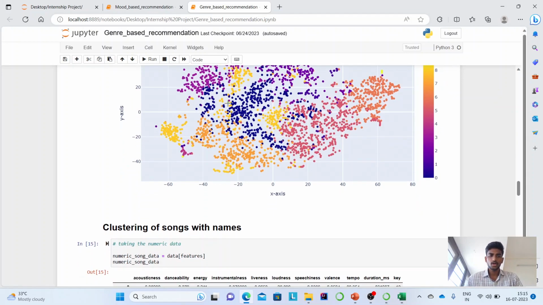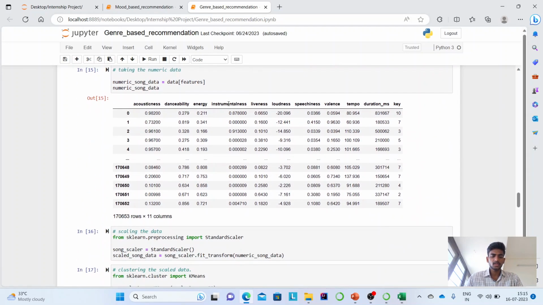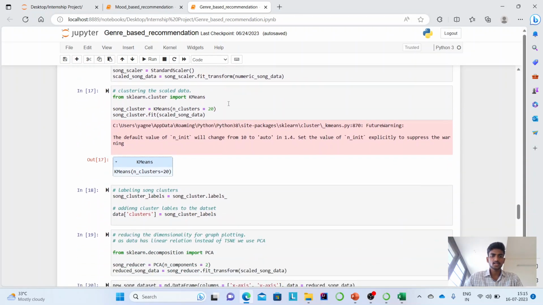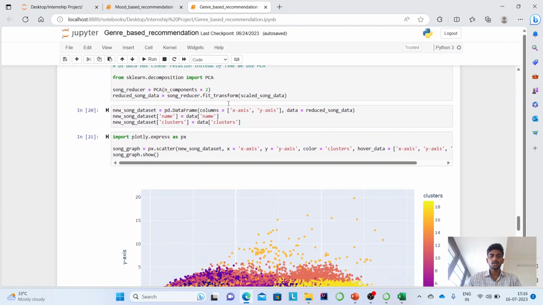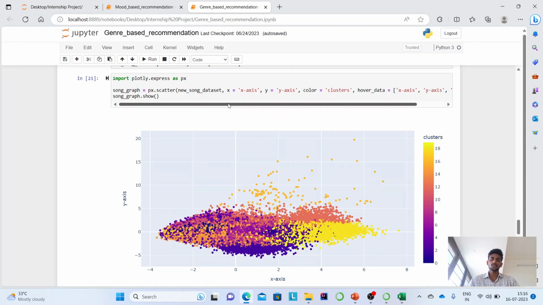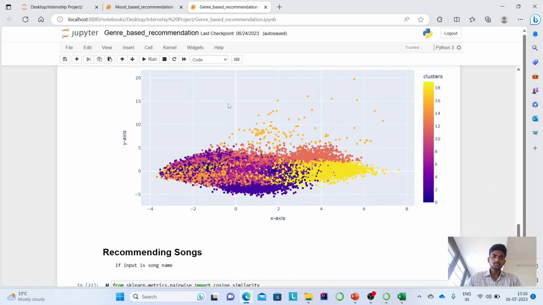Similarly for the songs, I have done the same process using standard scaler, and here I have used PCA, principal component analysis, to reduce the dimensionality of the data, and this is the clustered graph I got from the songs.